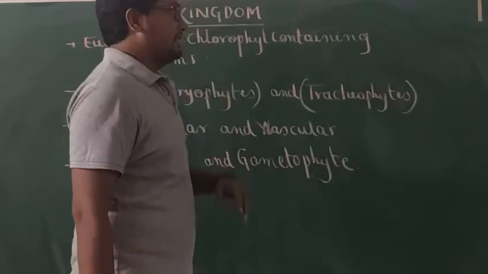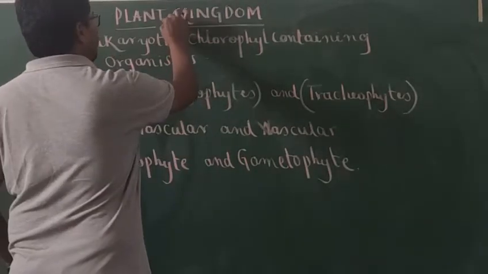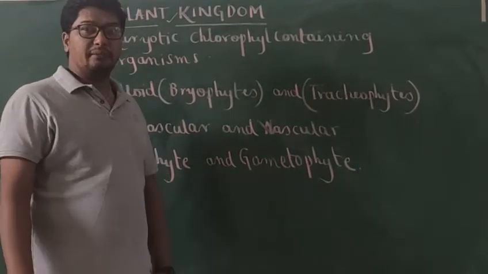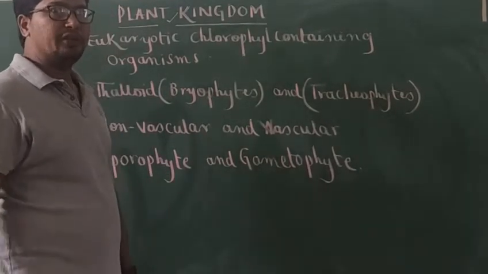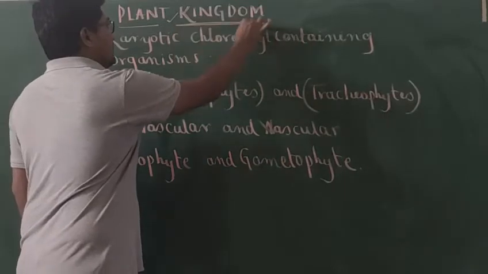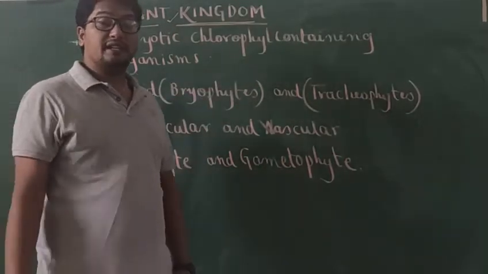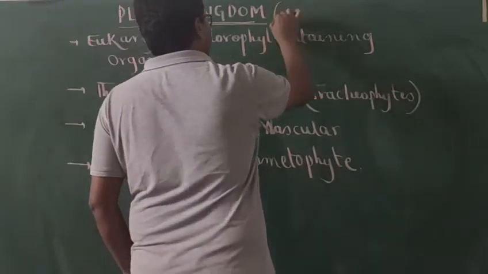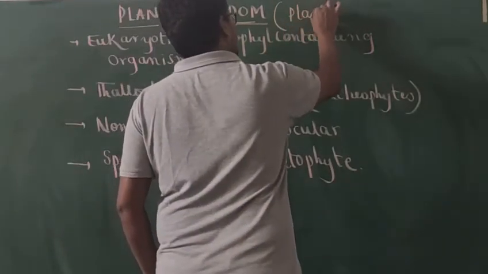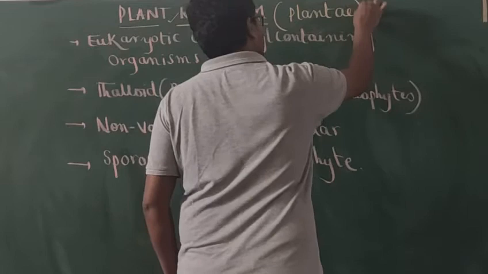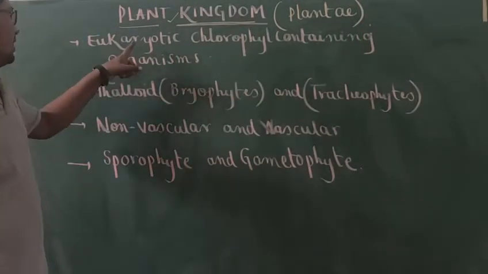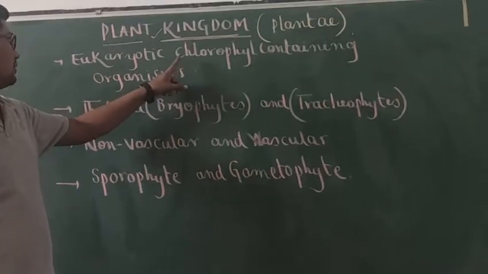Let us discuss the module Plant Kingdom. In previous class we have completed with Animal Kingdom. So already I told you, according to Whittaker's Five Kingdom classification, the kingdom Plantae includes all the eukaryotic chlorophyll containing organisms.